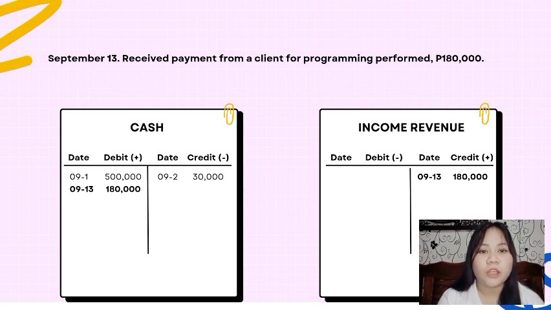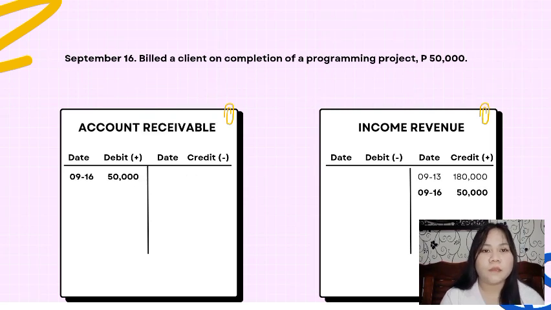September 13, receive payment from a client for programming performed, 180,000 pesos. Ngayon naman ay naka-receive tayo ng payment sa client natin for programming service natin. I-record ngayon natin siya sa cash and income revenue, debit on cash and credit on income revenue. September 16, billed a client on completion of programming project, 50,000 pesos. So, nag-bill tayo sa client para sa natapos nating programming project na nagkakahalagang 50,000 pesos. So, i-record natin siya sa accounts receivable and income revenue. So, yung 50,000 pesos ay ilalagay natin sa debit on accounts receivable and credit on income revenue.